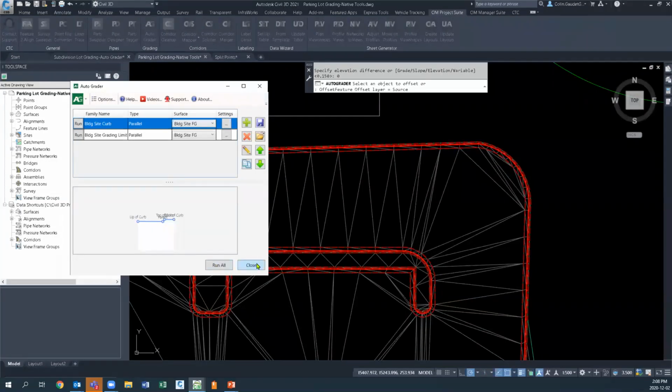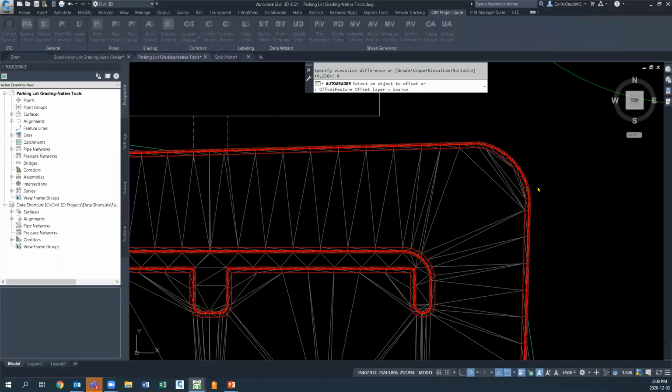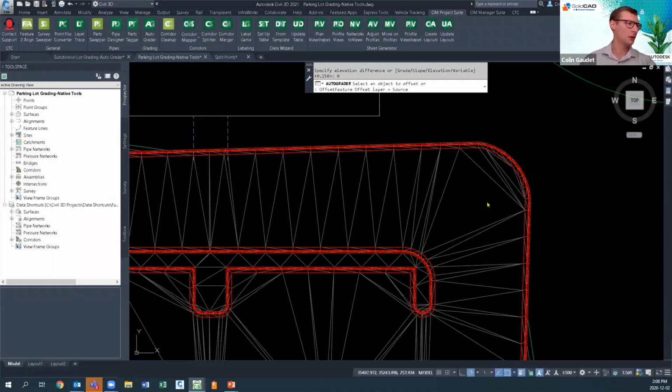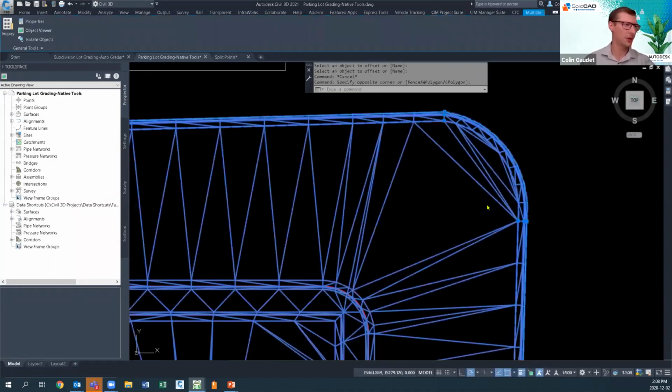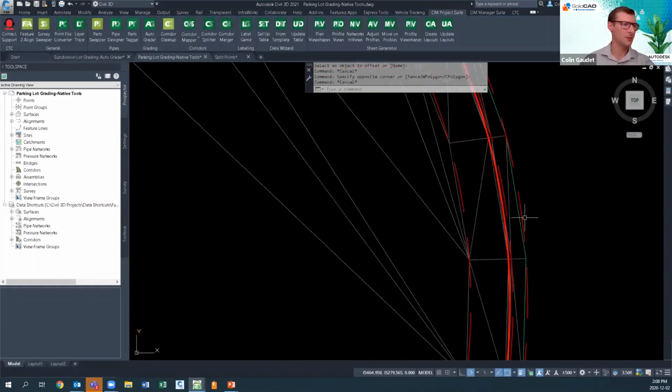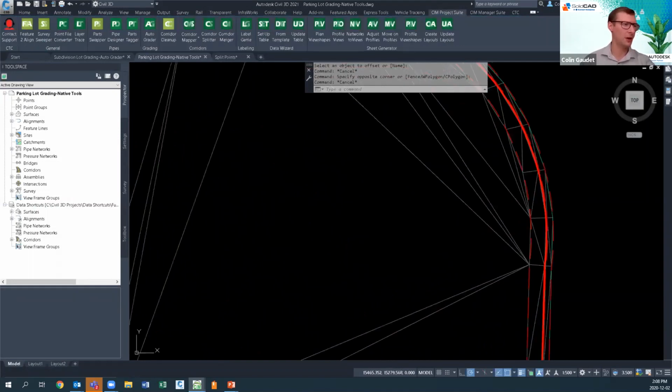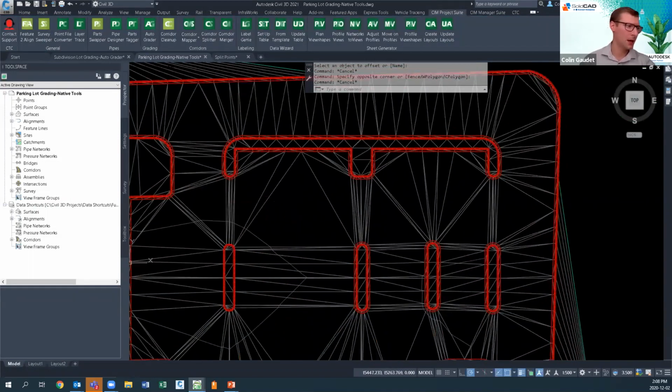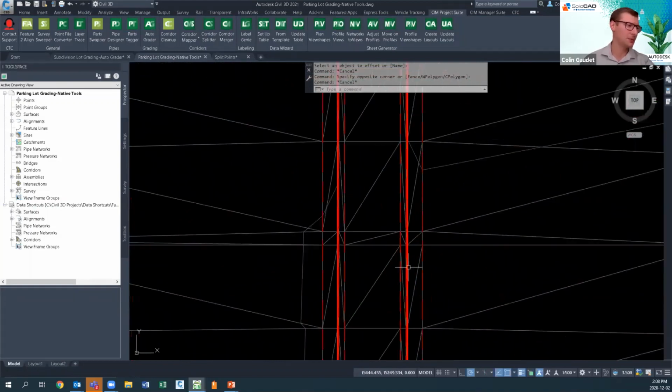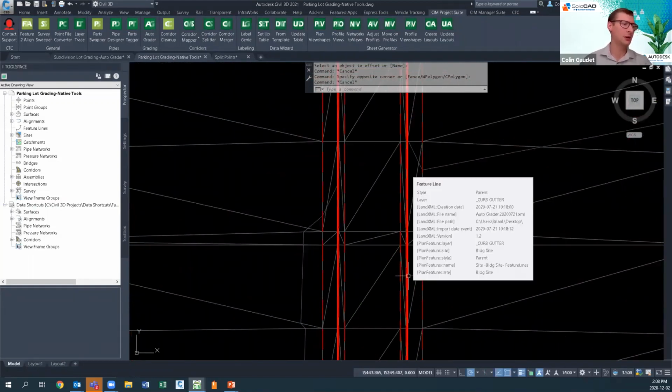There we are. So I can close this out. Now it's updated everything here. And once I gain control here, there we go. We can see it's offset everything there nicely for us. And it's added a whole new island in here for us because it's recognized that new parent feature line through the layer filter that we set.